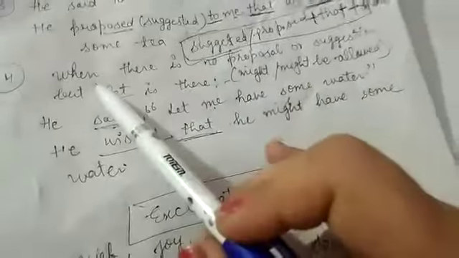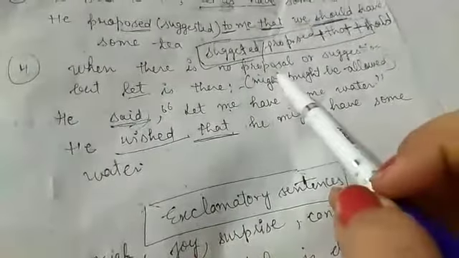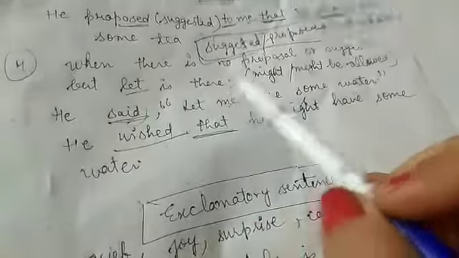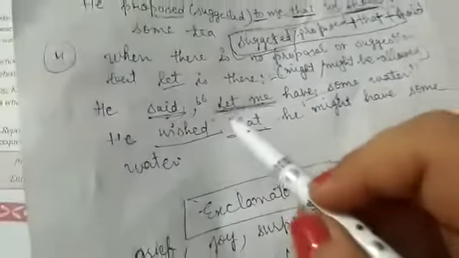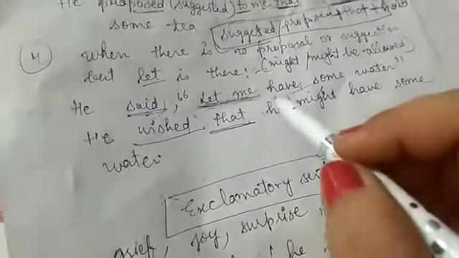Now the fourth sentence. When there is no proposal or suggestion but let is there, it means no person is making any suggestion. We ourselves want to do some activity, want to eat something. So he said, let me have some water. No other person is being spoken to. There is no second person. One person is not speaking to another person. The speaker himself is saying it, because he cherished a desire, he wanted to eat, he wanted to devour, or he wanted to do something.